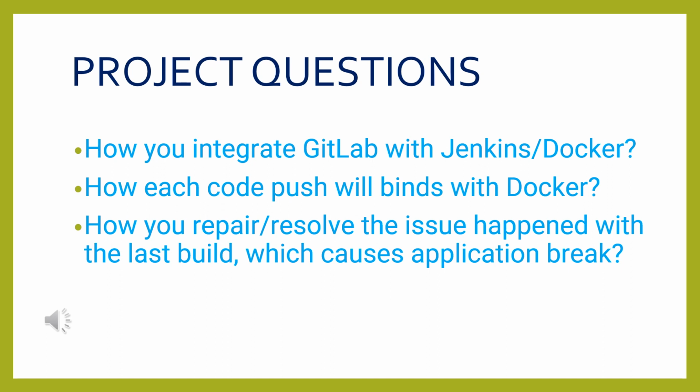In the project question section, they first ask how we integrate GitLab with Jenkins or Docker, because they use GitLab at a large scale instead of Bitbucket or GitHub. So they are asking about experience with that integration: how each push will trigger a change in the Jenkins or Docker run. That is the main thing they are expecting. The next question is how each code push binds with Docker. Generally they are asking how whatever version control system you use integrates with Docker.